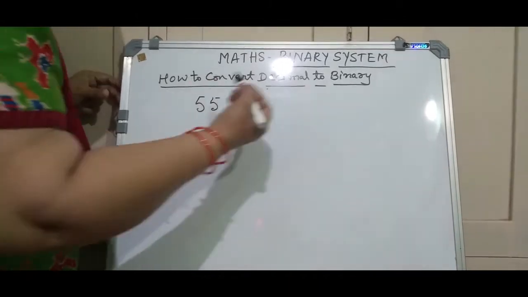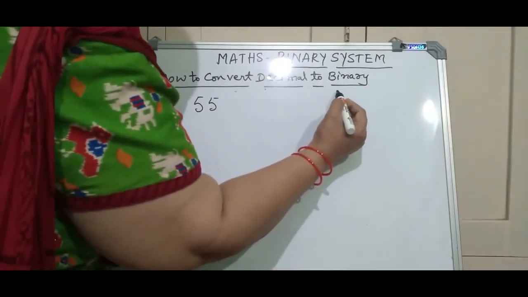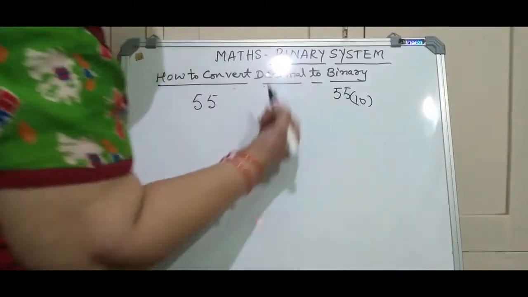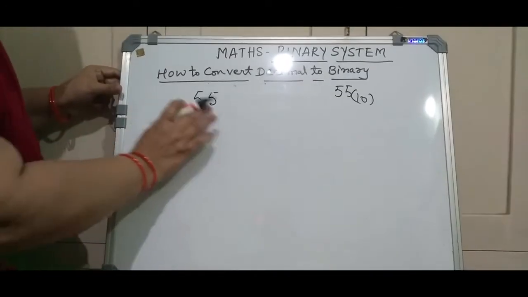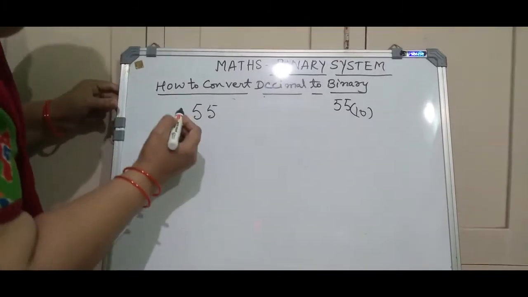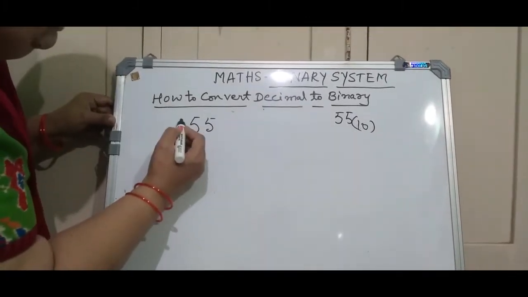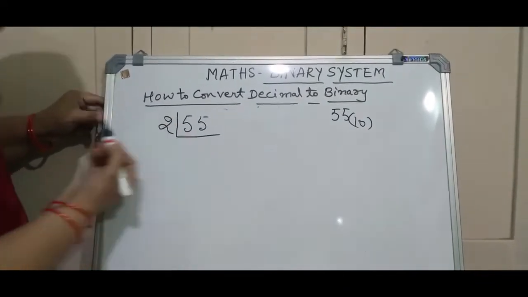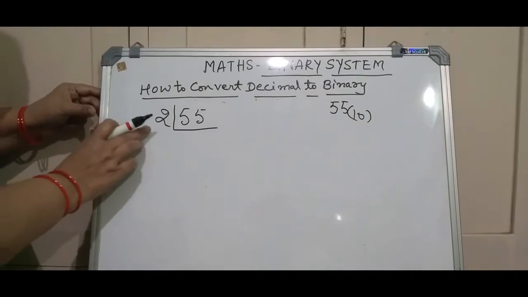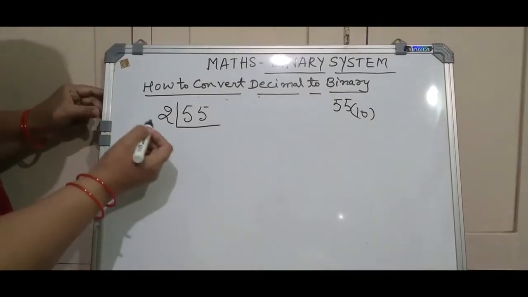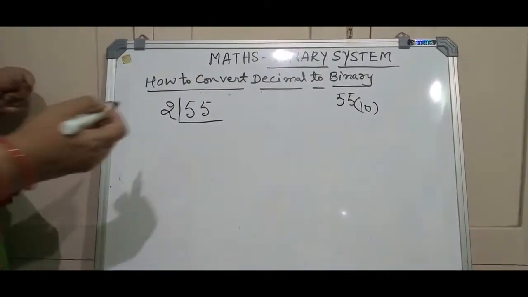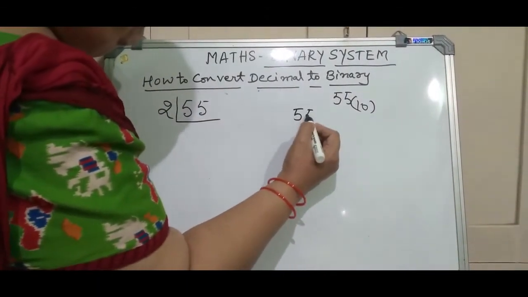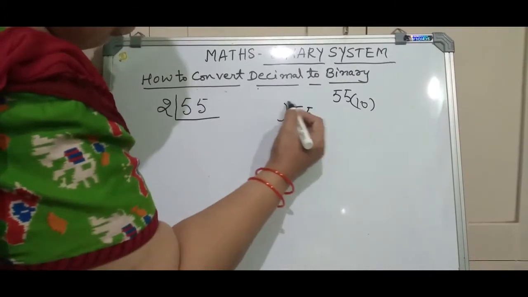Usually, even though we write it or not, see I am writing here 55 to base 10. Decimal system, already I have told you. So I am taking the number 55. To convert this into the binary system, we have to go on dividing it by the number 2. Here, I will show you the ordinary division process also, which you should remember. It will be easy, but every time you need not do it like this.